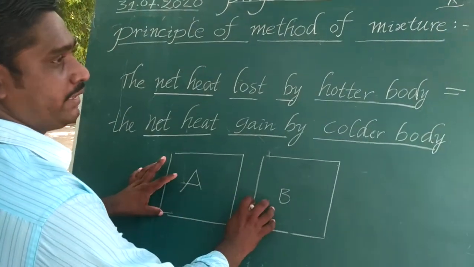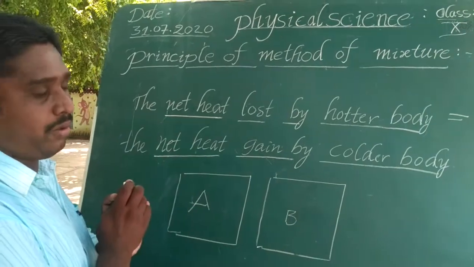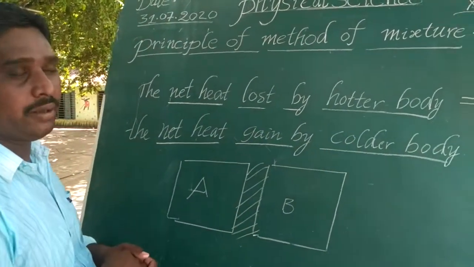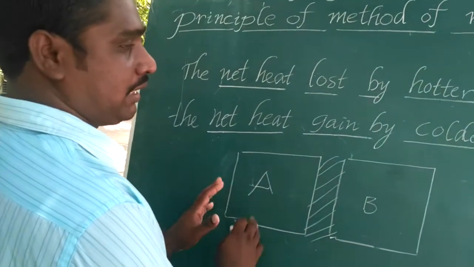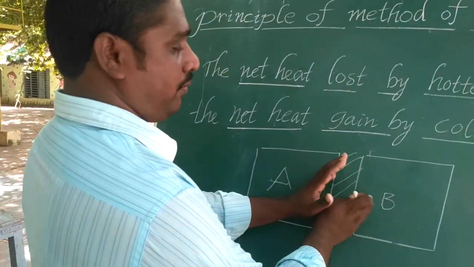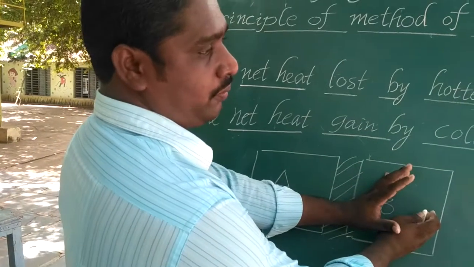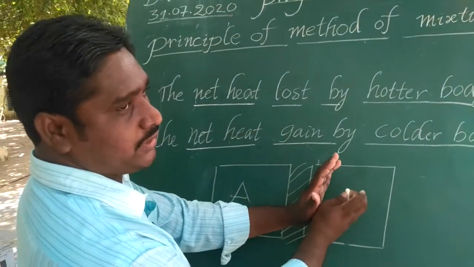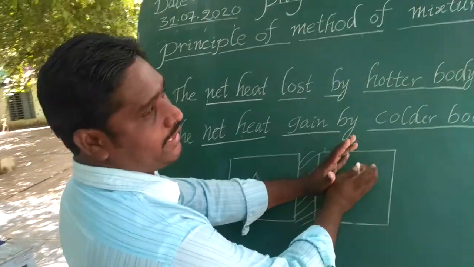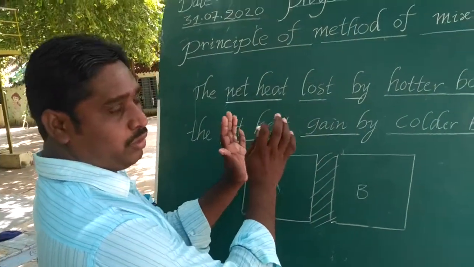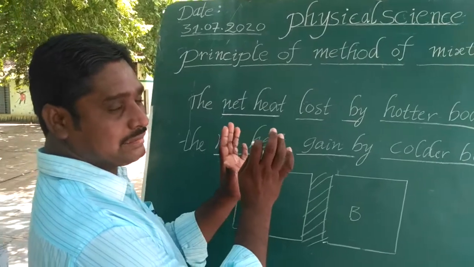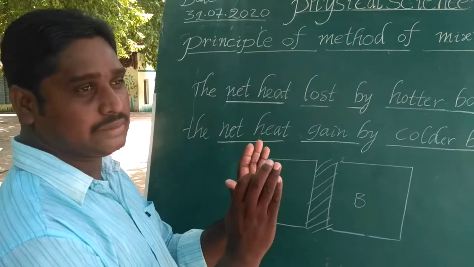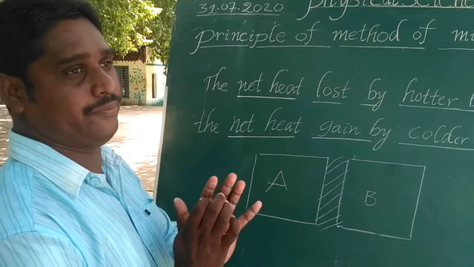Now, these two bodies are put in thermal contact. What happens? We notice that heat is transferred from the hotter body to the colder body, that is, from object A to object B, until both bodies attain the same degree of hotness or coldness. This is called thermal equilibrium.